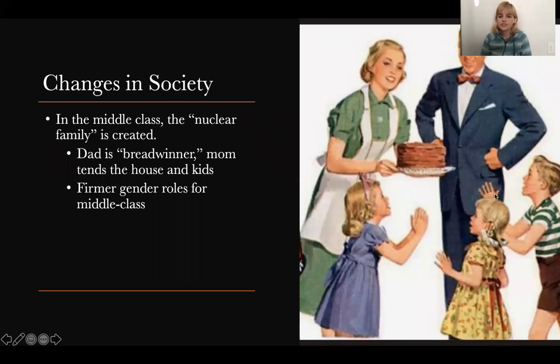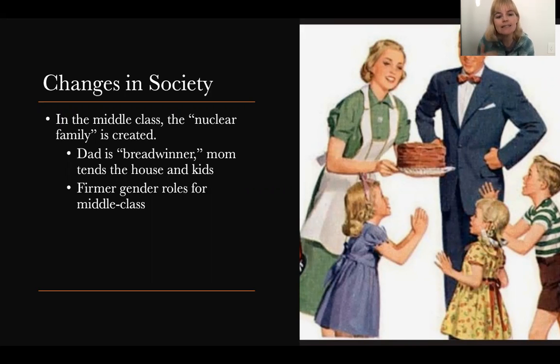So some more changes that we see in society. The creation of this middle class actually creates something called the nuclear family. I know most of you have probably heard of this because it is a concept that we still occasionally see today. The nuclear family is this idea where the father goes off to work in the morning. The father is the breadwinner, the person in the household who brings home the bacon, going out to work every day, leaving his wife and kids at home, working a paid job, and then returning at the end of the day.